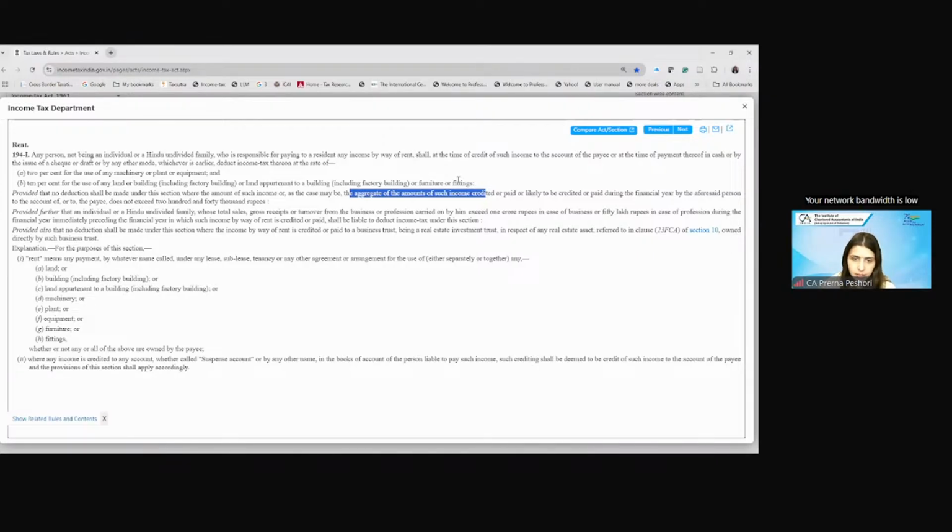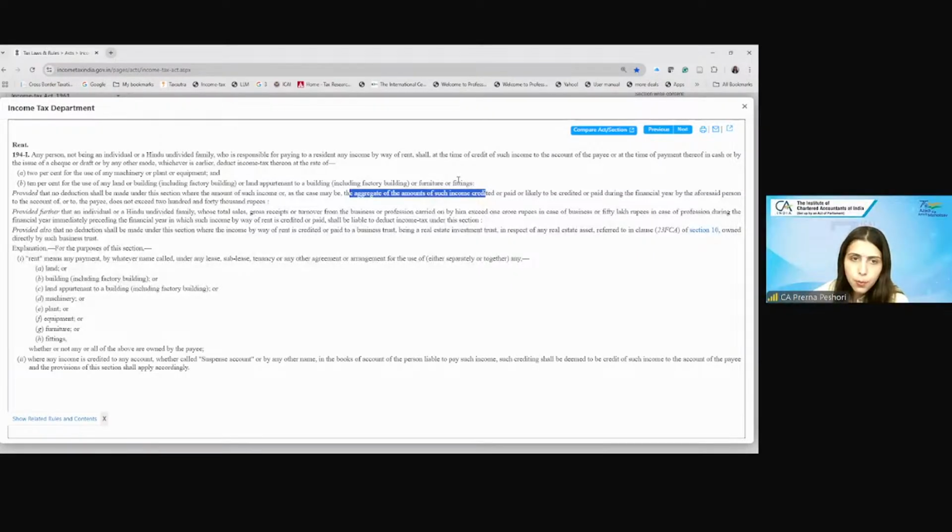Yes, ma'am. So I think you will combine the rental for both the agreements, right? Yes, ma'am. And then you see whether it exceeds 240 or not. Right? So that's the correct approach.